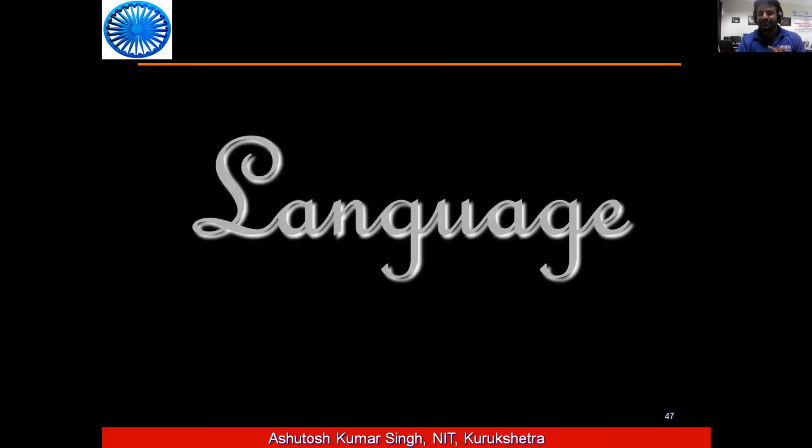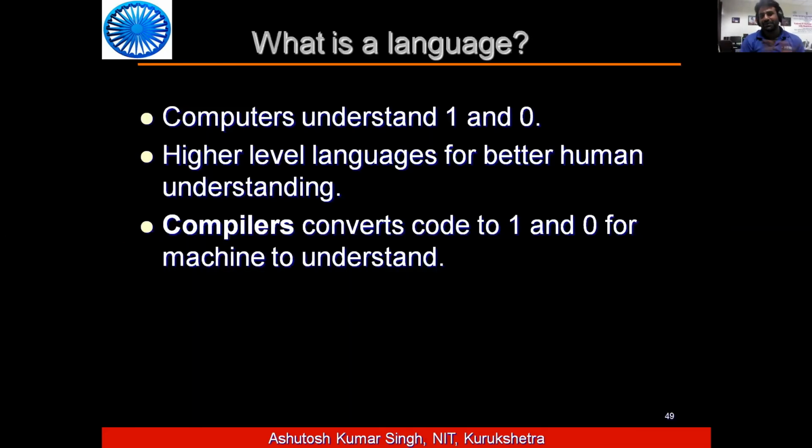Next point comes like language. As we know, computers cannot understand the language of humans. Like now you can see the Google typing example, you can see how it works. For example, you speak and then your sound is converted into script. How does it work? My speech signal goes to the computer. That speech signal is basically caught by the audio system in our laptop or desktop. And then those lines, what I speak, are converted into voltage and current form.